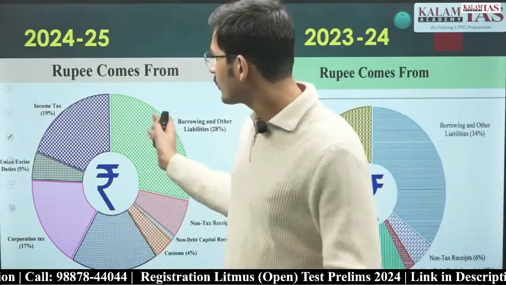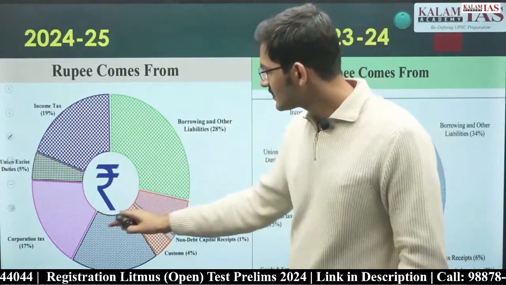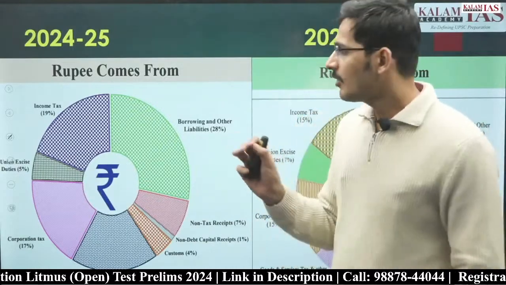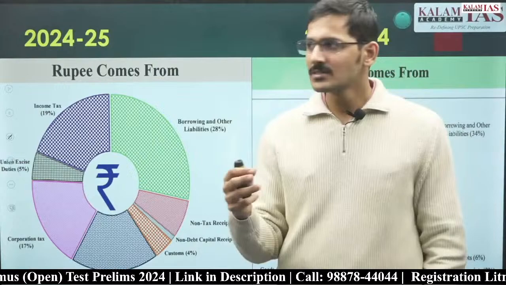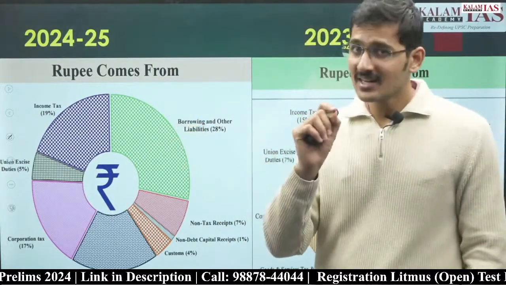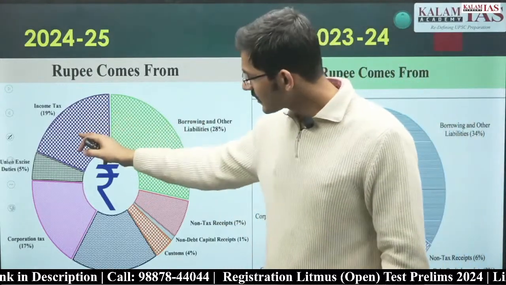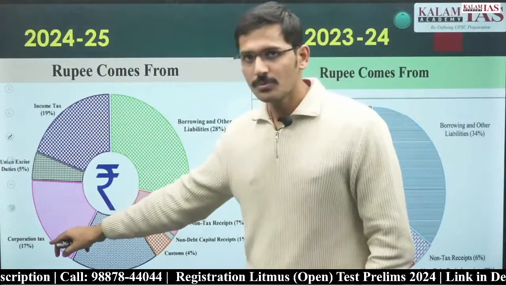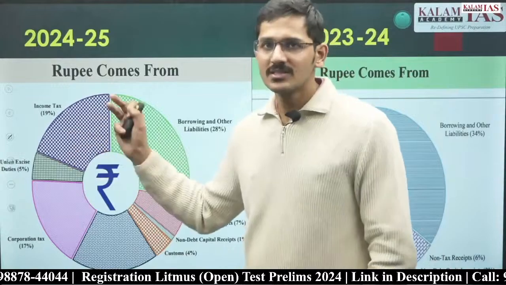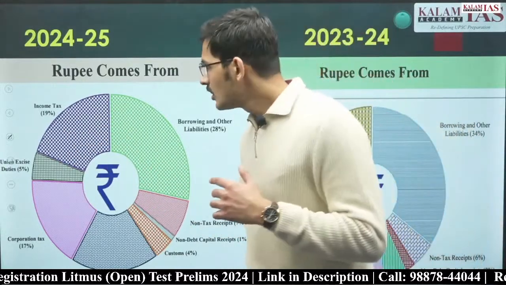But when you divide all the taxes, when you distinguish between different taxes, from a single source, if we talk about a single source of all the sources that the government of India has, borrowings and liabilities is the single largest source of receipts. Second is income tax, third is GST, fourth is corporation tax. From past few years, GST was higher than income tax, but this year income tax has overtaken GST. So these are the 3 points that you should know about.